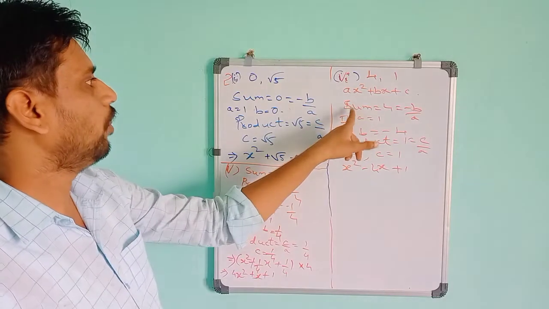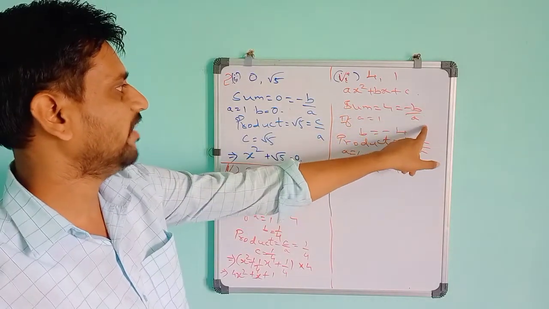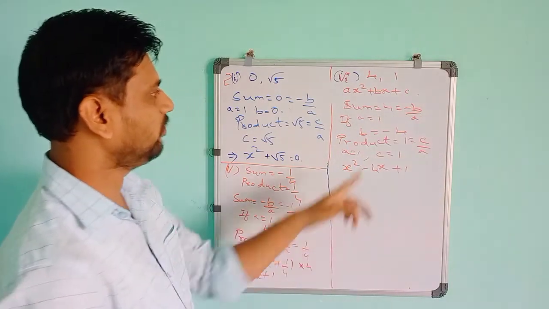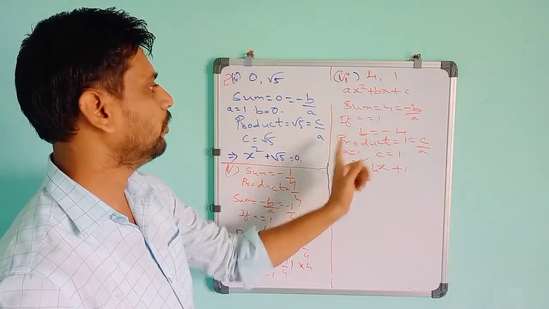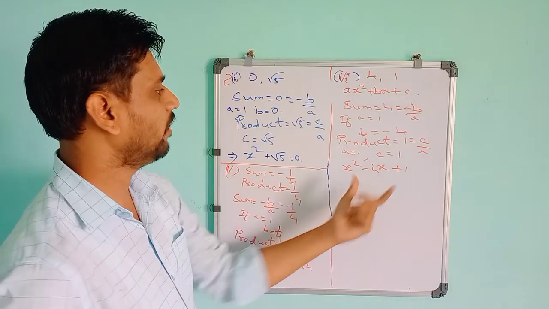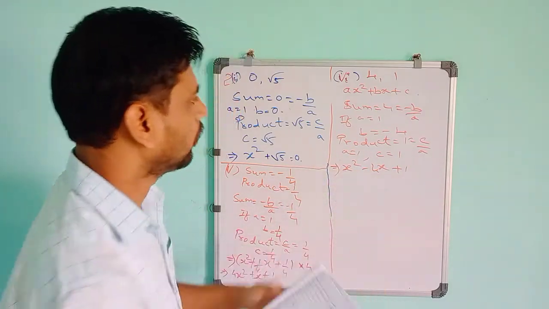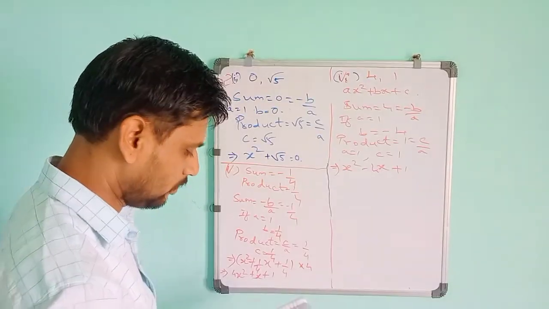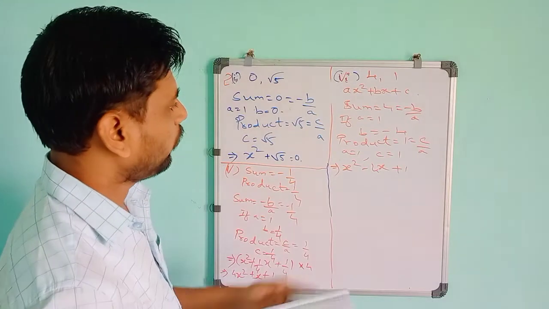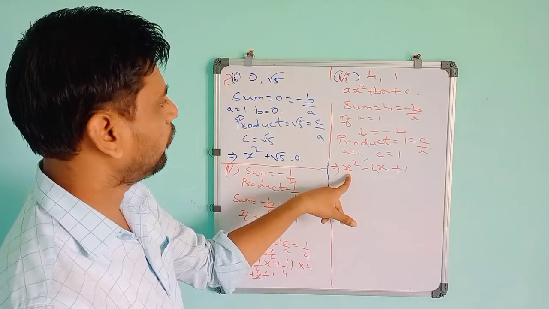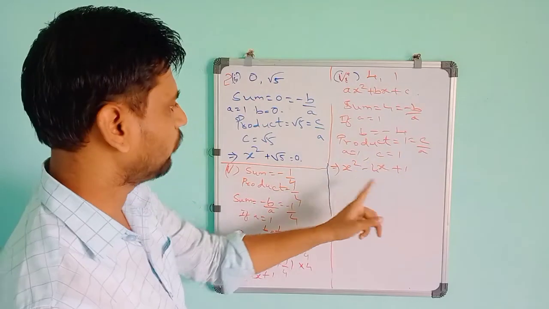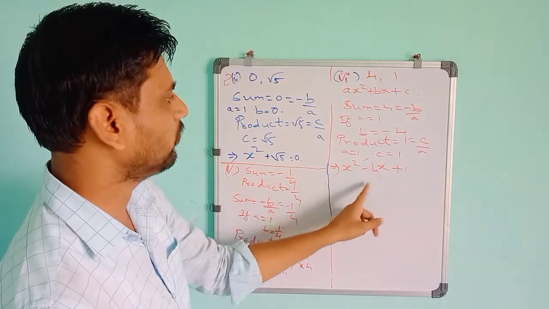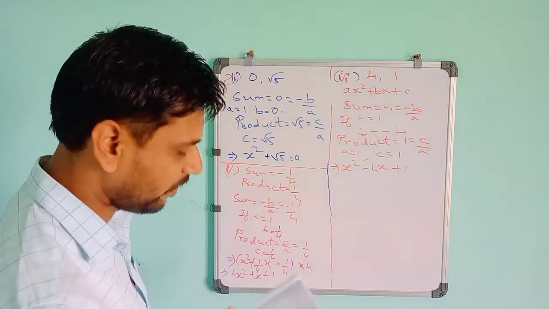It is easy. You have to express the sum as minus b by a, and the product as c by a. You have to assume here a is equal to 1. Then a is equal to 1 means you get the b value from the sum and the c value from the product. Combining them, you get the quadratic polynomial in the form of ax square plus bx plus c. If you want, you can cross-check it. For the product, constant term divided by coefficient of x square, 1 by 1, so 1. The product is 1, so it is satisfying the condition.